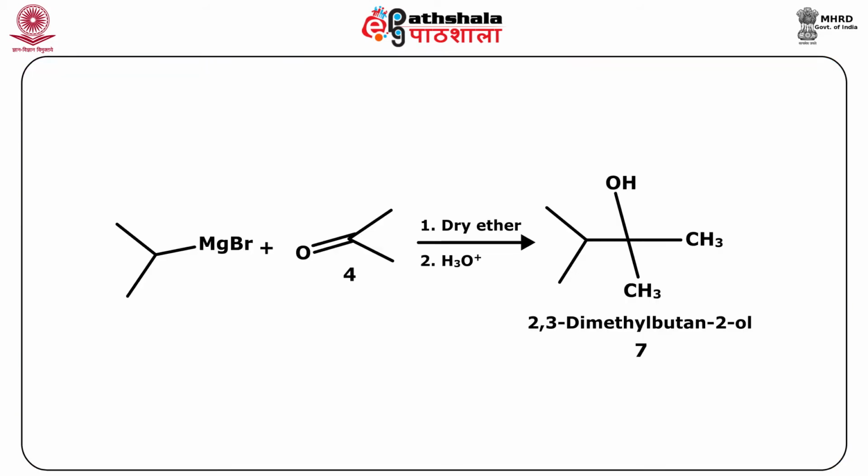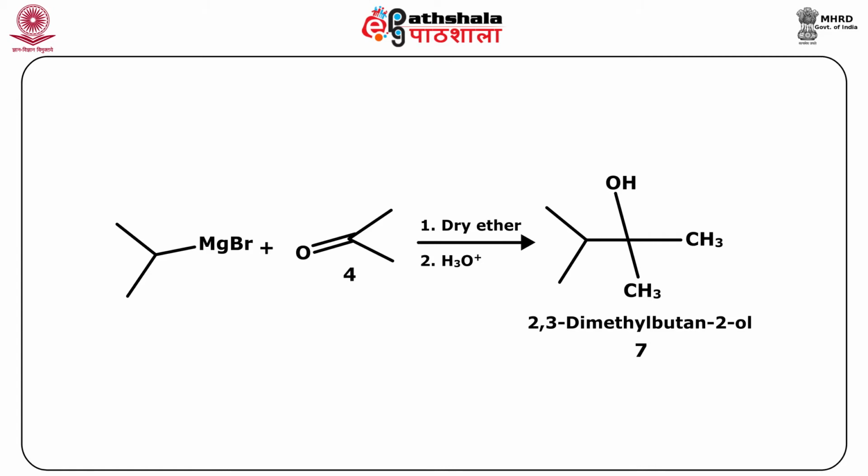The reaction of methyl bromide with magnesium in the presence of dry ether gives Grignard reagent methyl magnesium bromide. The reaction of methyl magnesium bromide with 3-methylbutan-2-one gives the target molecule.